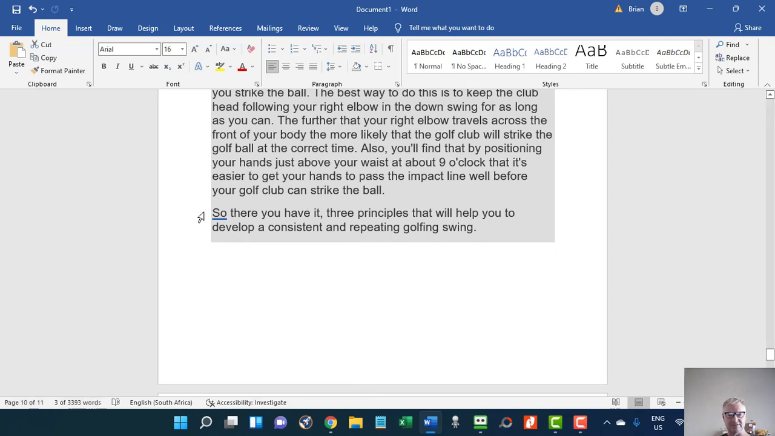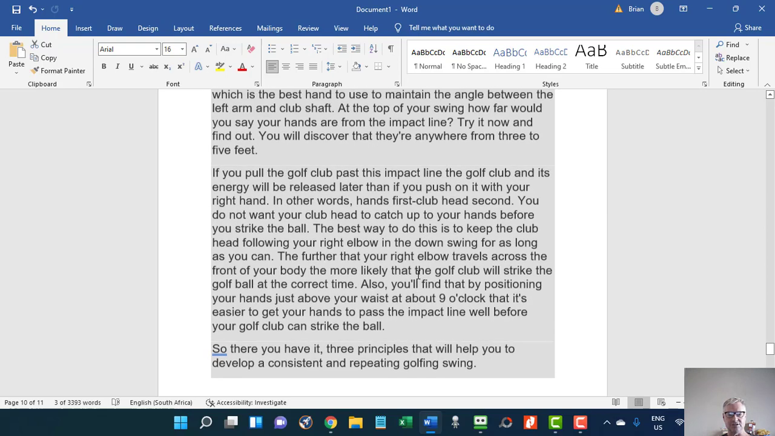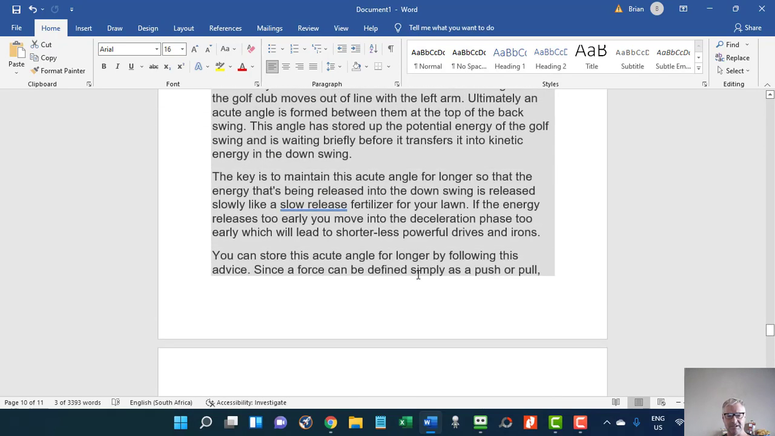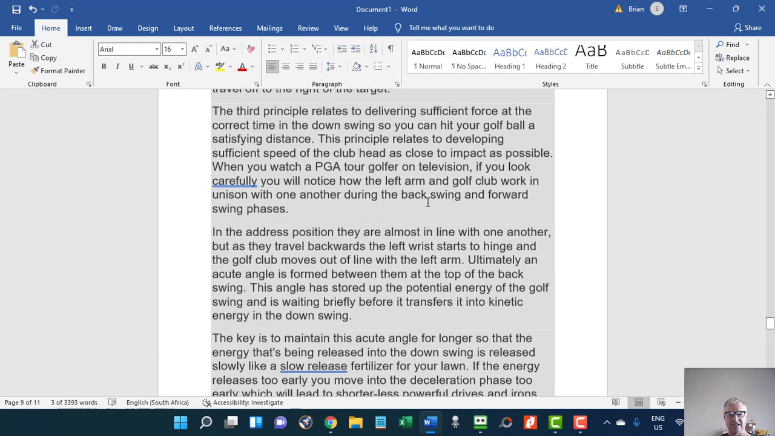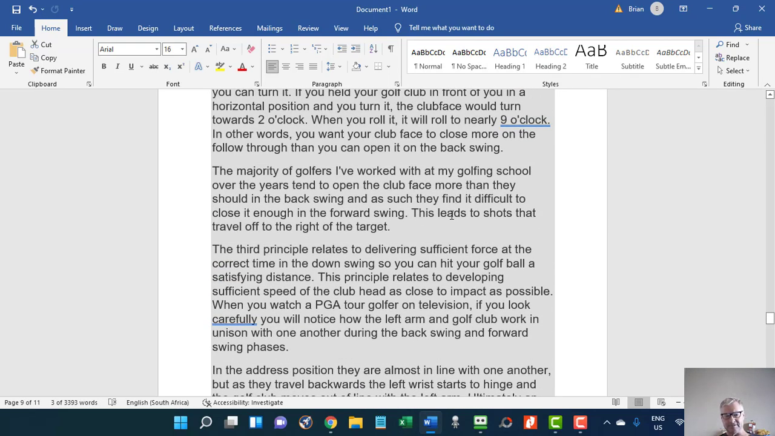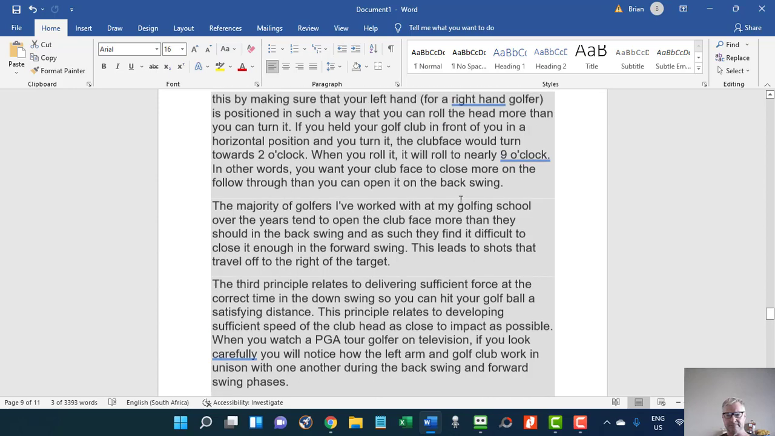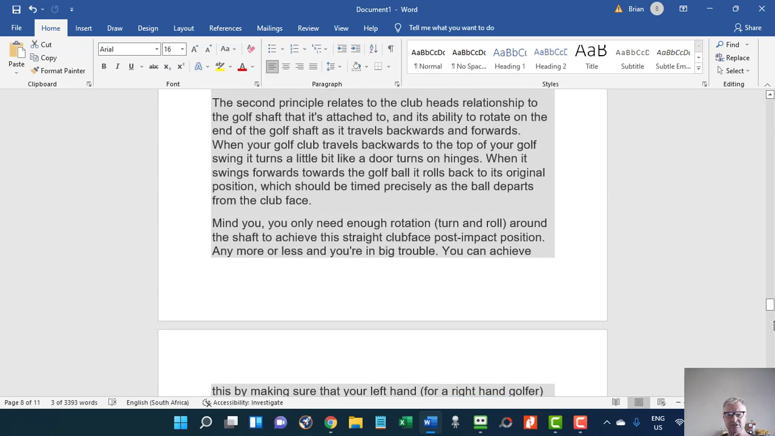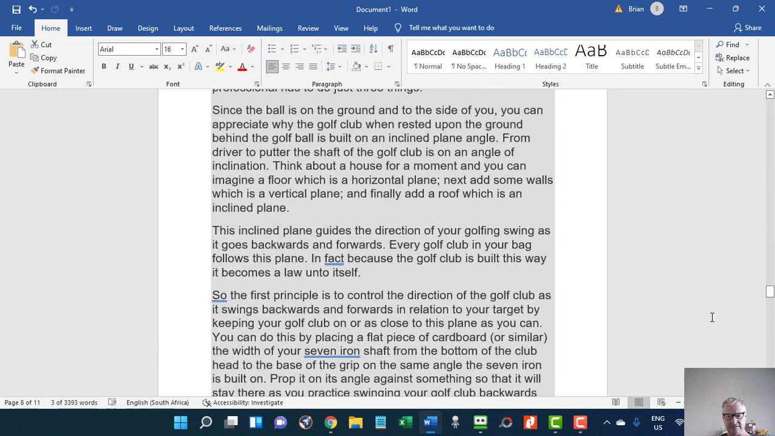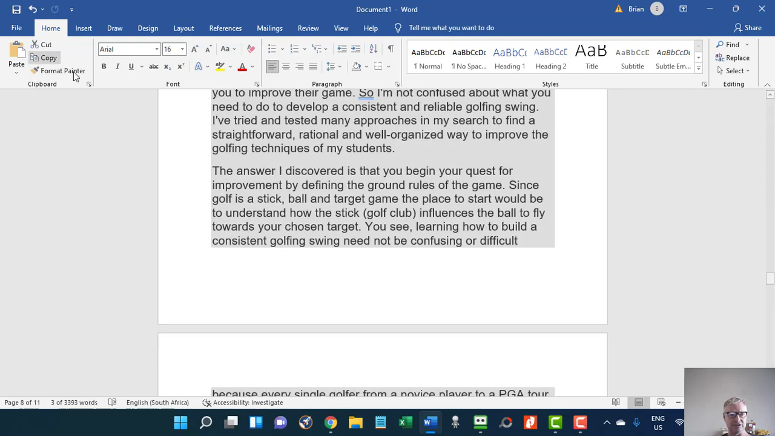I mean, here, for instance, there you have it, 3 principles that will help you to develop constant and repeating goal swing. All you do is you take the 3 principles that will help you to develop a constant repeating goal swing and just use that as your heading for this chapter. So once you've done that, you basically formulate your book with chapter headings in your Word document.